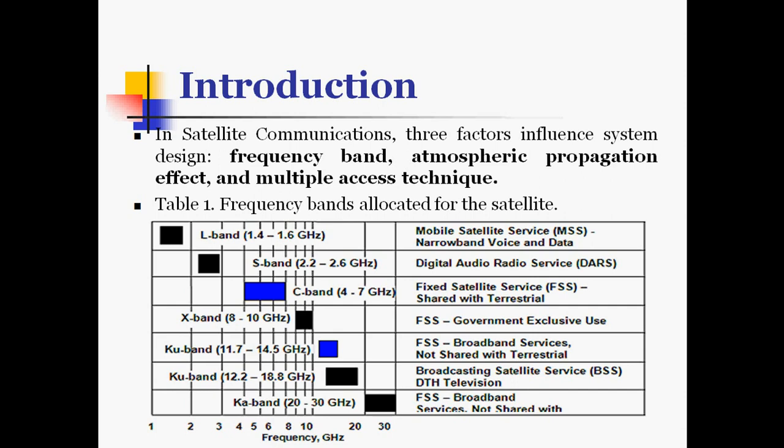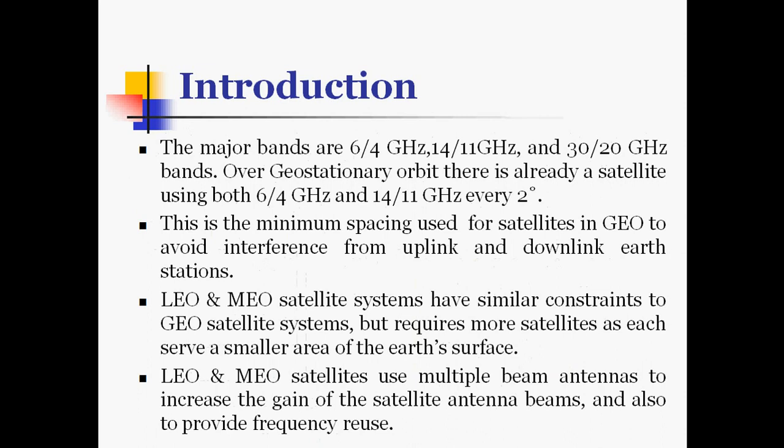Some of the fixed satellite services like broadband services which are not shared with the terrestrial are used in the K band, and that has a very high range from 20 to 30 gigahertz frequency. So this is the frequency allocation for different services that we are using.